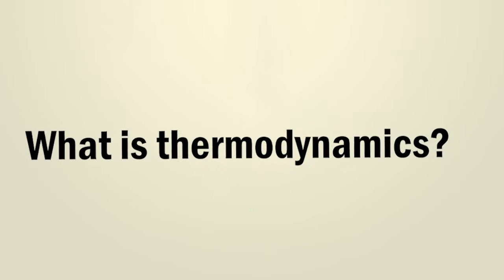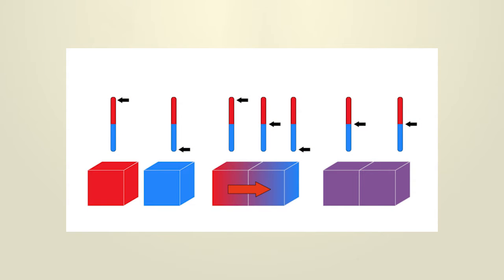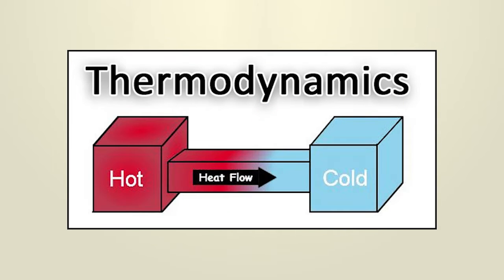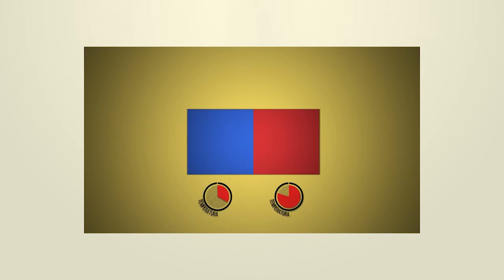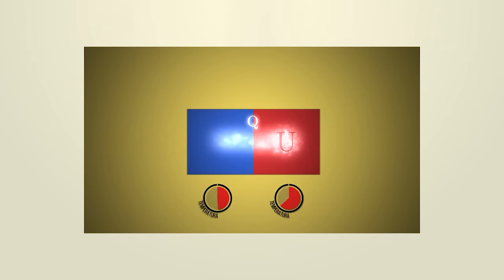So, what is thermodynamics? Well, thermodynamics studies the exchange of energy in its various forms. One of the main goals of thermodynamics is to describe the transfer of energy. We have already described two processes as a transfer of energy, work and heat, and they are both connected to each other. As a thermodynamic system does work, it loses heat. When work is done on a system, it gains heat. So heat is converted to work and work is converted to heat.